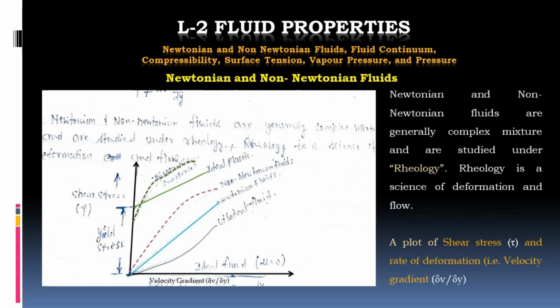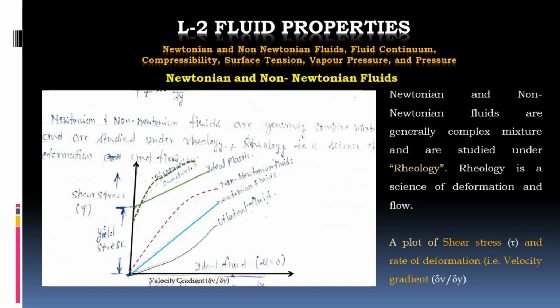So this is the rheological diagram. What is a rheological diagram? A rheological diagram is a plot between the shear stress on the y-axis and the velocity gradient on the x-axis. So different fluids we have plotted here. So y is equal to mx. Y is equal to mx means that line which originates from the origin, and it is a straight line.